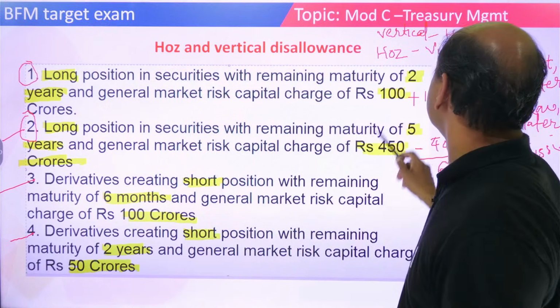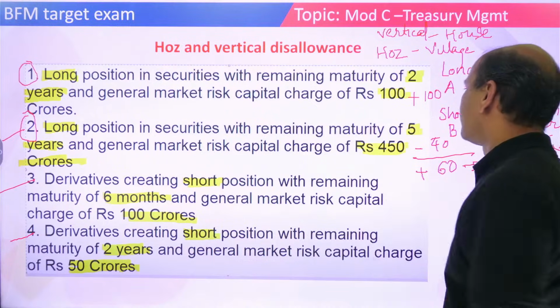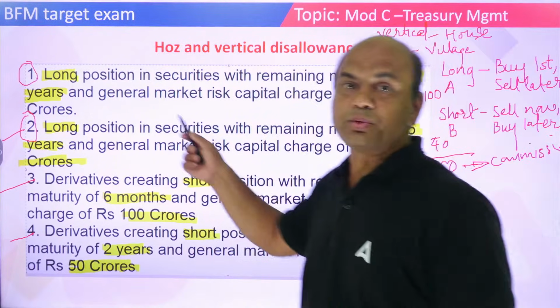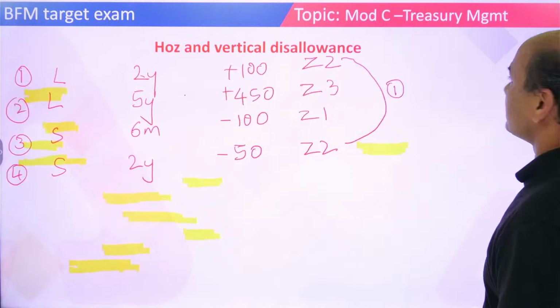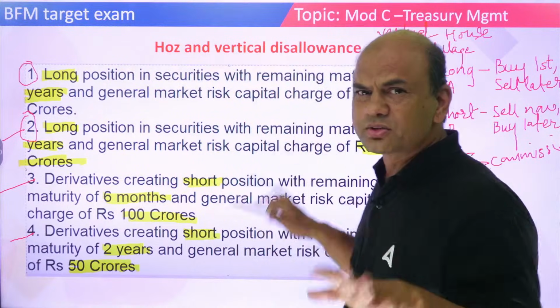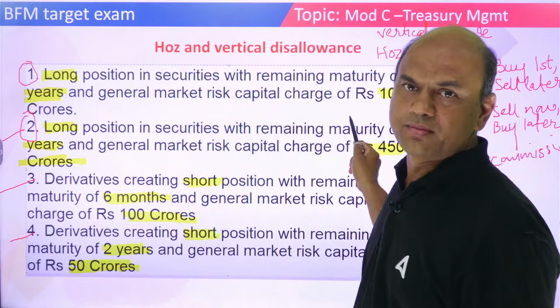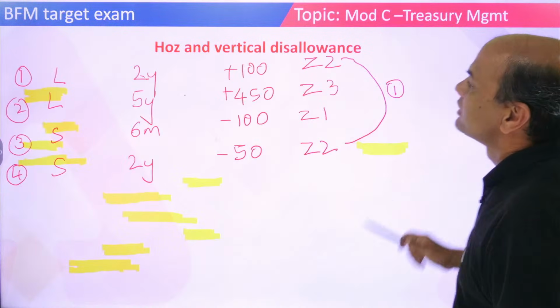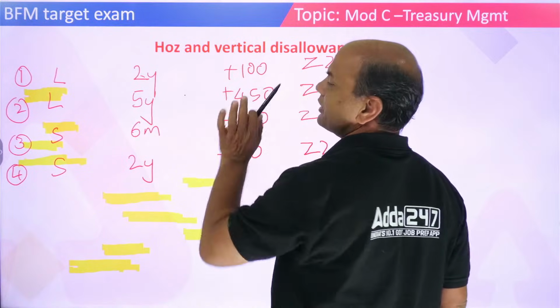Long means positive. We'll write this all. Long, 2 years, 100.